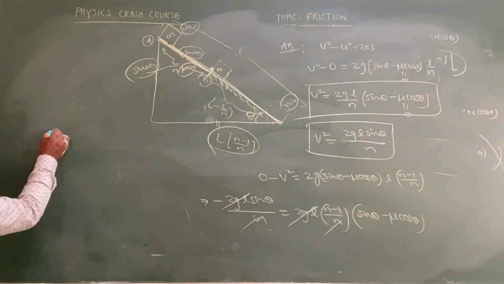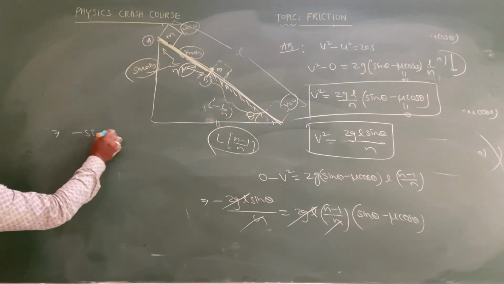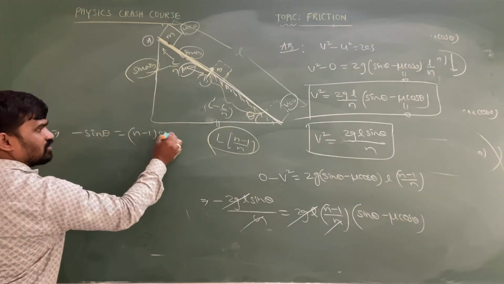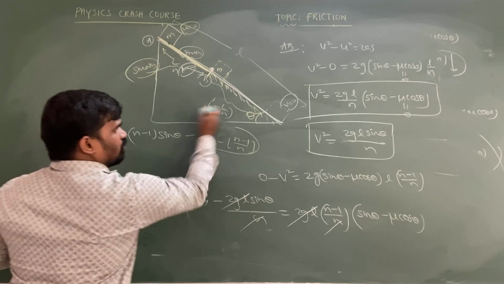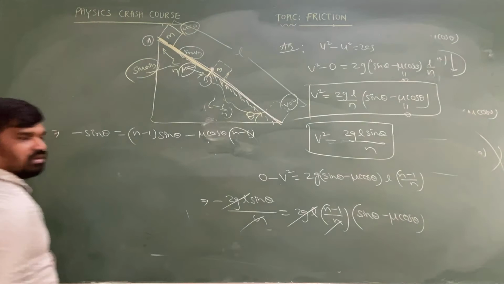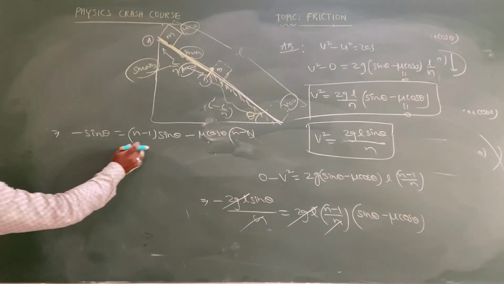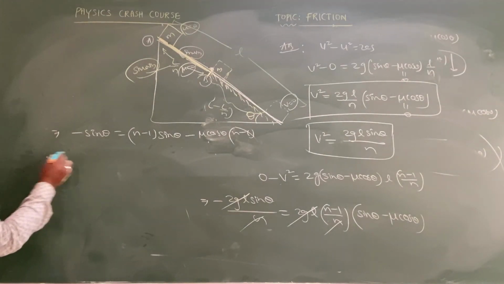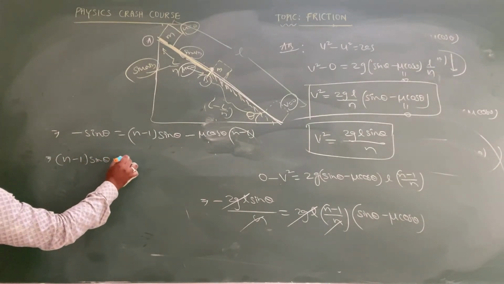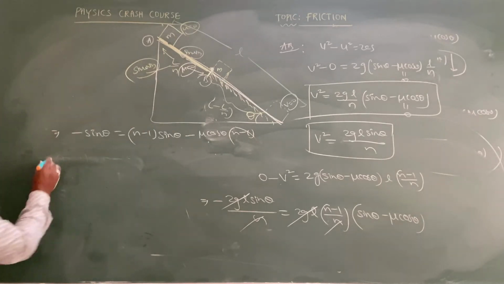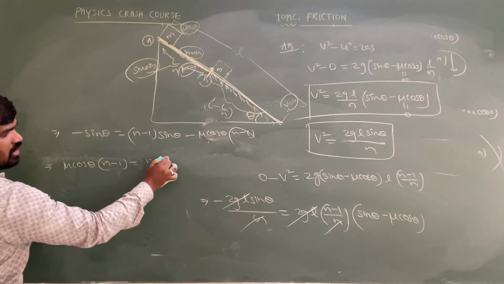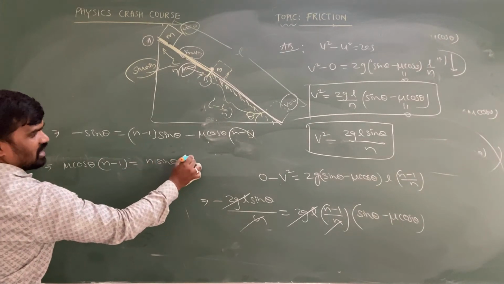So simply we can write this: minus sin theta is equal to (n minus 1) into sin theta, minus mu cos theta into (n minus 1). Now take this value to here. So what can I write? (n minus 1) sin theta minus sin theta, or else take this value to here, mu cos theta into (n minus 1) equal to n sin theta minus sin theta.